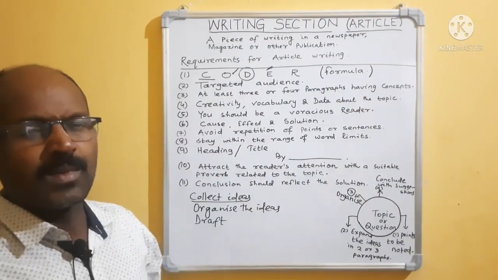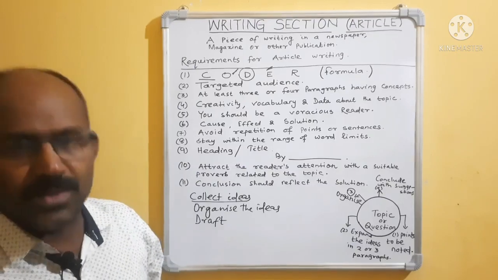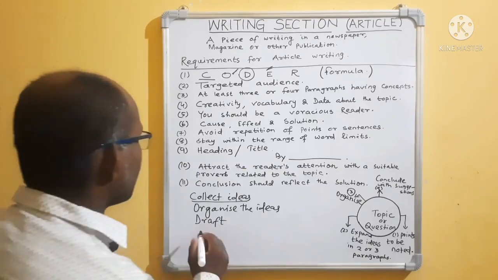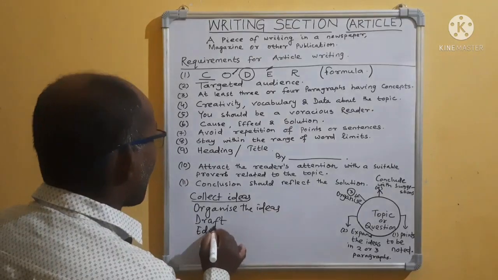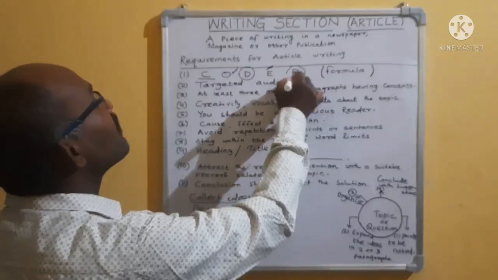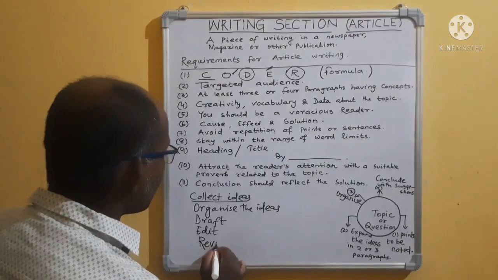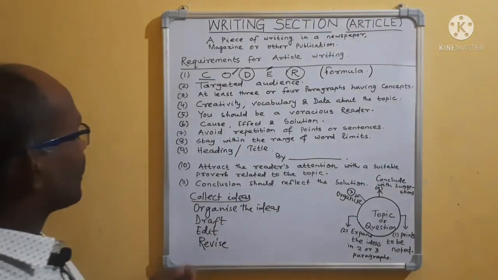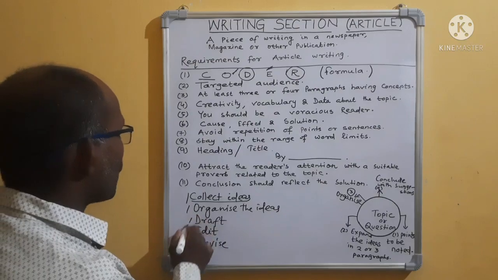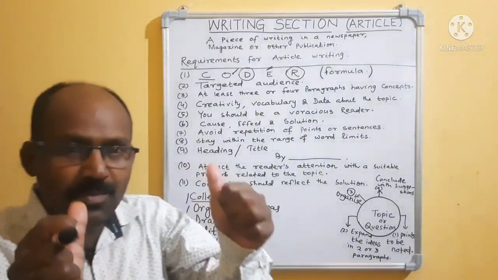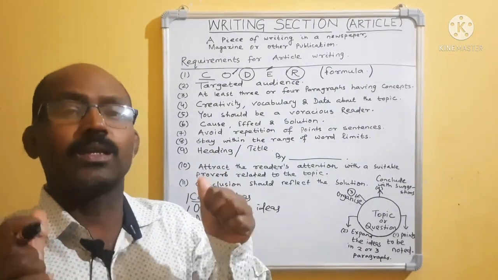So you have to edit it. After editing, revise it. R stands for revise what you have written. In this way, C-O-D-E-R.